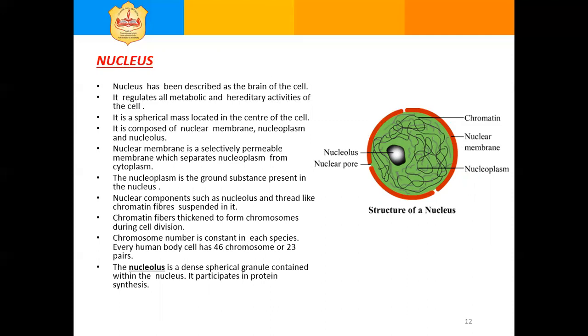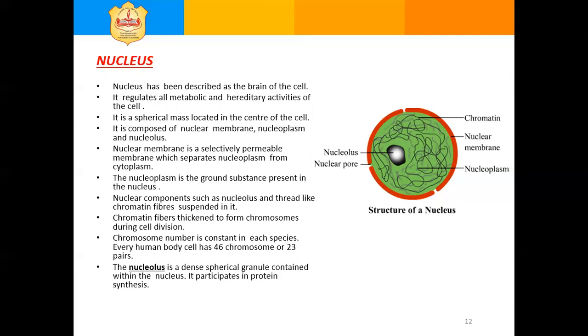The nucleus is composed of structures like the nuclear membrane, nucleoplasm, and the nucleolus. The nuclear membrane is a double-walled structure with pores. It is also selectively permeable, and it surrounds the nuclear content. It separates the nucleoplasm from the cytoplasm.